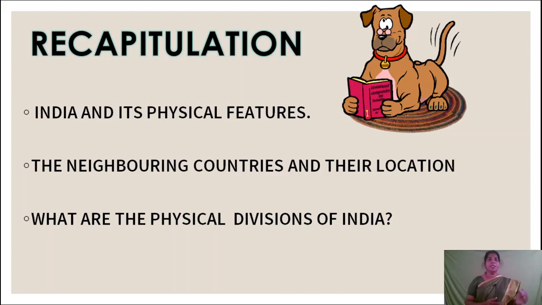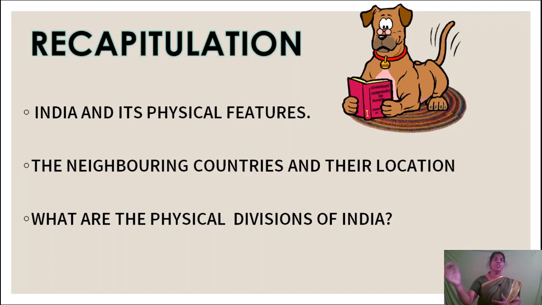Now let us recap. What we learned in this lesson? First we learned about India and its physical features. India is located in the southern part of Asia. It is the 7th largest country in area. It measures around 3,214 kilometers from north to south, and it measures around 2,993 kilometers from east to west.